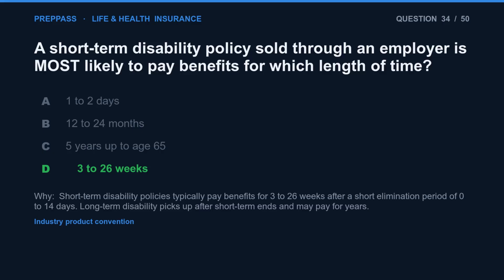The correct answer is D. Short-term disability policies typically pay benefits for 3 to 26 weeks after a short elimination period of 0 to 14 days. Long-term disability picks up after short-term ends and may pay for years.